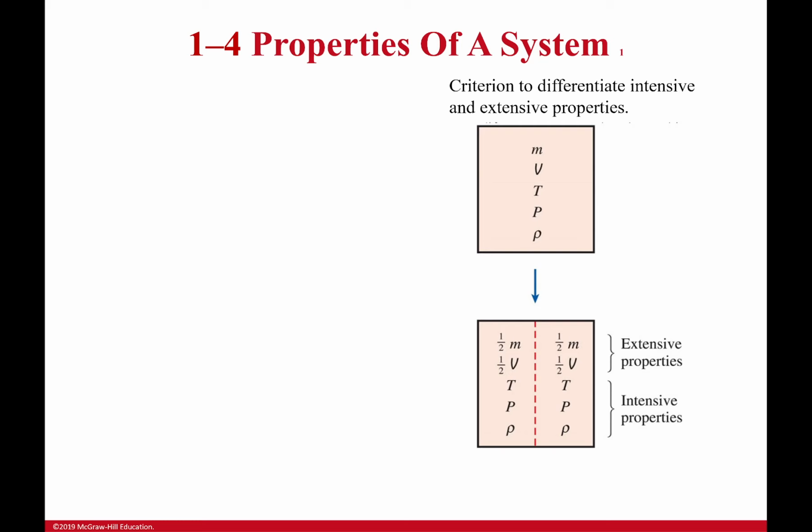So let's try this out. First off, what is a property? A property is simply any characteristic of a system like mass, volume, temperature, pressure, density. All of those are things that I'm going to be measuring from a system. They're macroscopic things that I can actually measure rather than microscopic things that I can't actually look at.